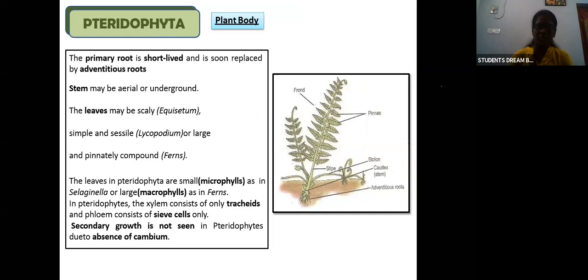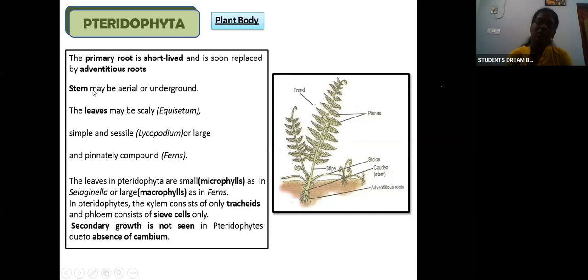Now we'll see about the plant body. Bryophyta's plant body was thalloid, undifferentiated, so there isn't much to see there. But pteridophyta, since they have true stem, leaves, etc., we'll see about the plant body. The primary root is short-lived and will soon be replaced by adventitious roots.